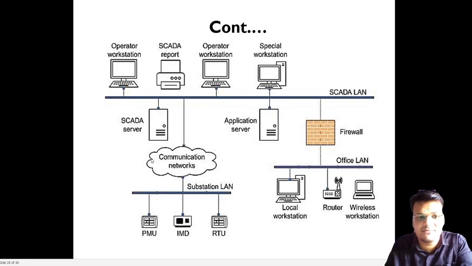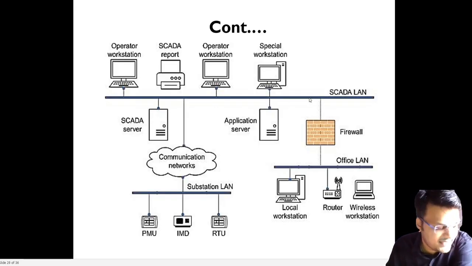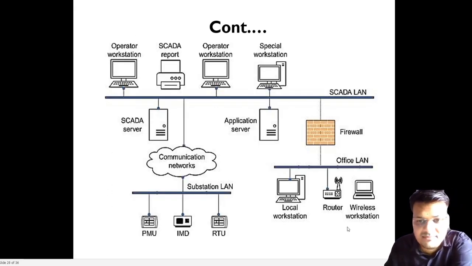From the diagram we can see here, it's only to understand how the whole system is connected to one another. That is called the SCADA system. Here we can see the firewall. Here we get the wireless signal also. Here we get the wire signal also. This comprises the phasor measurement unit, IED, and RTU. These all are the units that are connected to the SCADA system. You just have to understand.